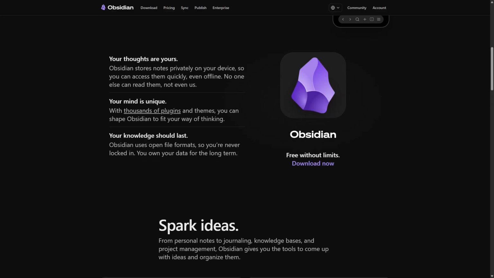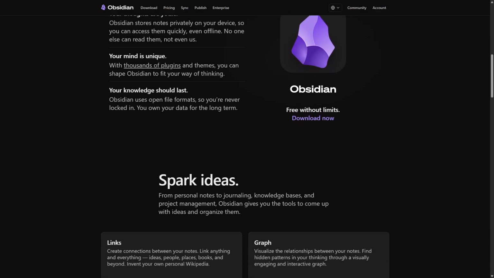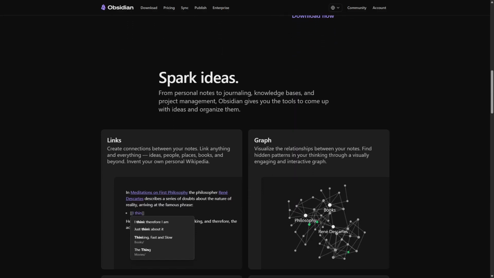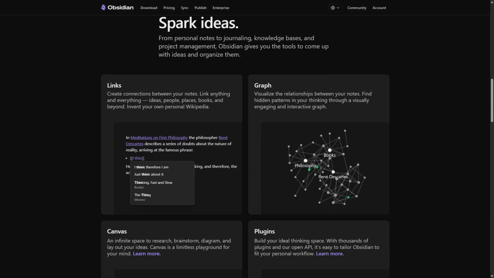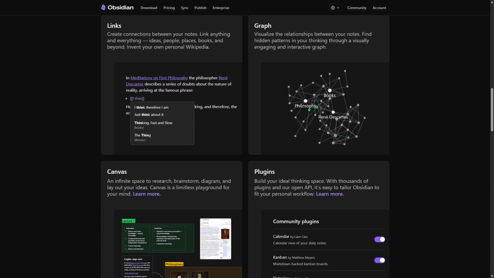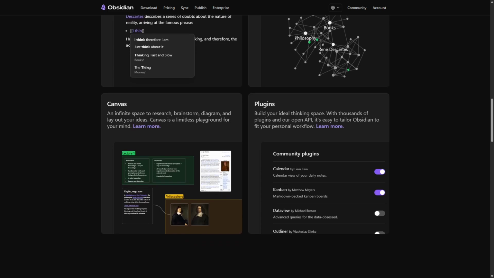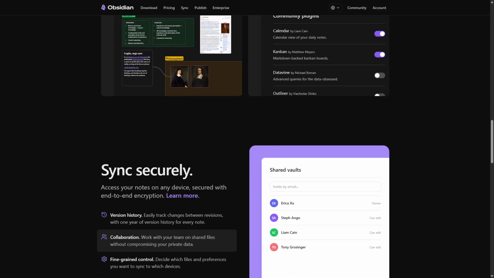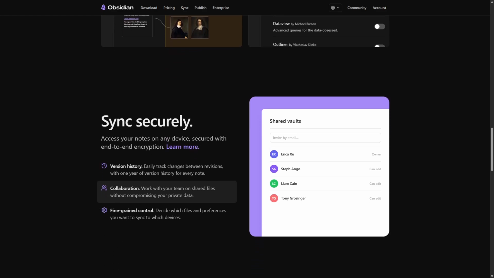Obsidian excels in its flexibility, allowing users to customize their workspace with various plugins and themes, catering to individual preferences. However, its steep learning curve may pose a challenge for beginners. Ideal users include researchers, writers, and anyone seeking a robust system for personal knowledge management.